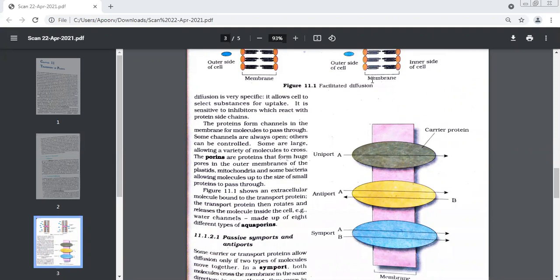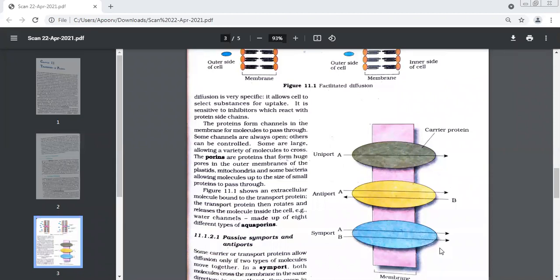Okay, fine. If you can see this figure, this shows you a molecule bound to the transport protein. Can you see that blue thing with the pink molecule attached? Yes, ma'am. So it was bound to the transport protein. What will the transport protein do? It will rotate itself. It will release the molecule inside the cell.